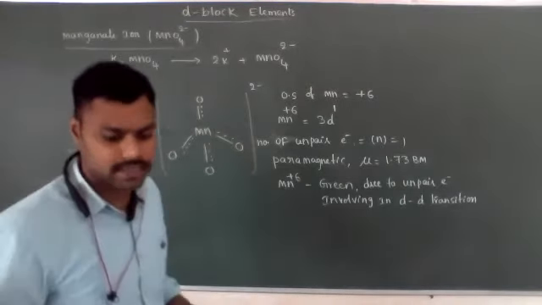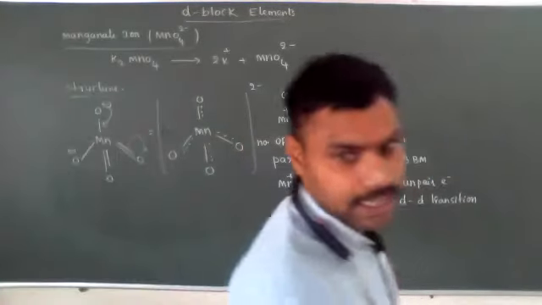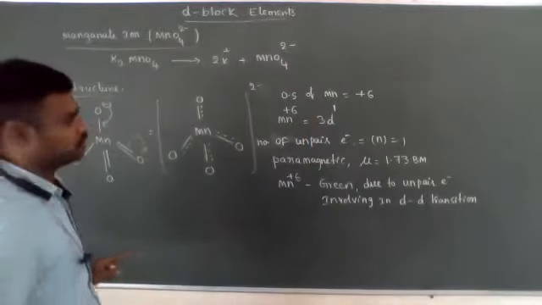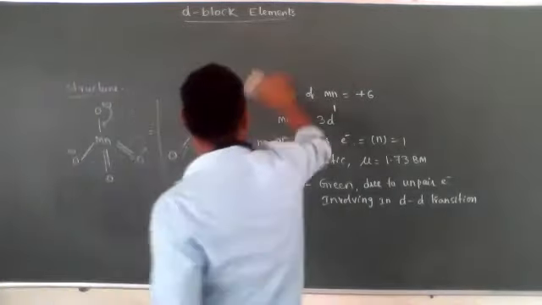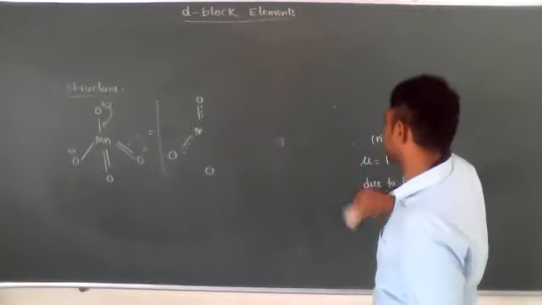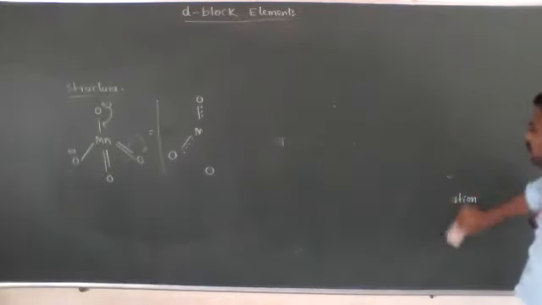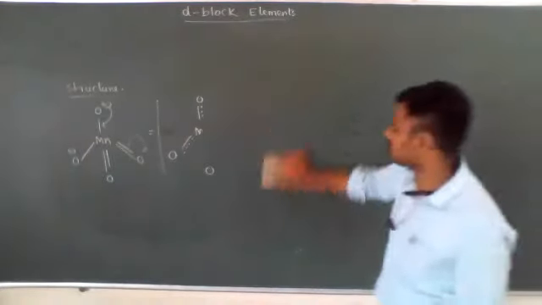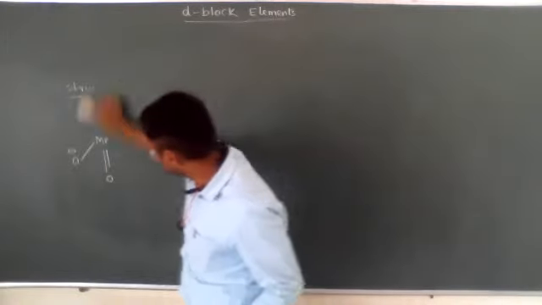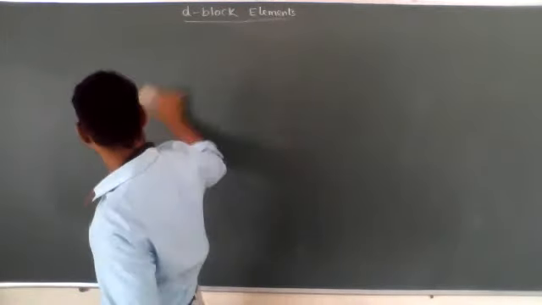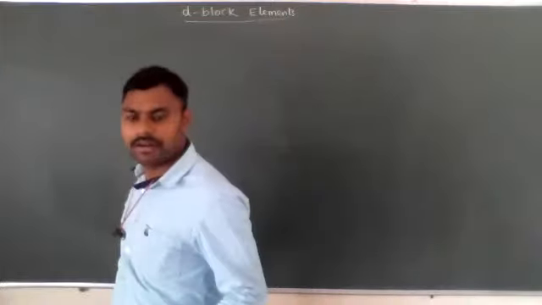Last class we already discussed the permanganate ion structure and all its properties. Now see the preparation method of potassium permanganate. It is very important. The question is compulsorily asked for 3 marks. This year in the board examination also they asked the preparation method of potassium permanganate.